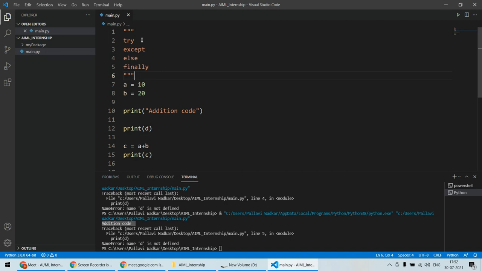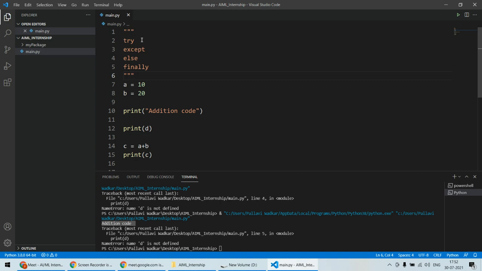If the try block fails to find any error, or if there is no error, then the else part will be executed. And the finally is the statement which will execute regardless of whether there is an error or not. It will execute for sure. The finally will be executed for sure, 100%.